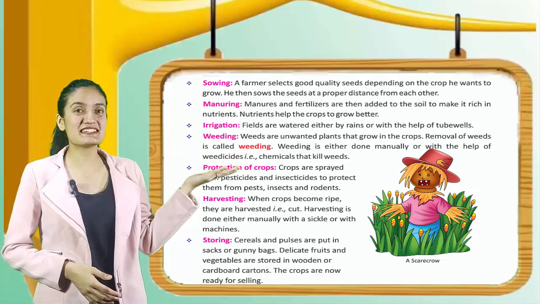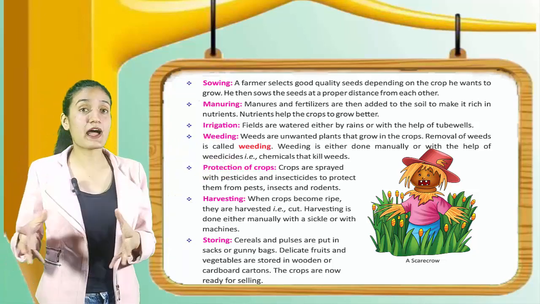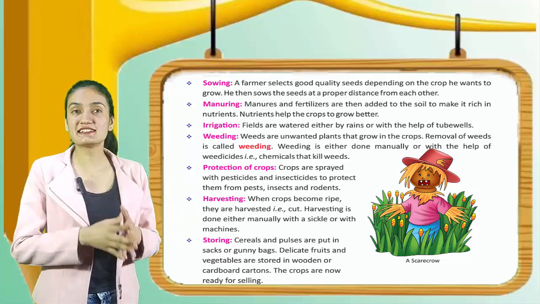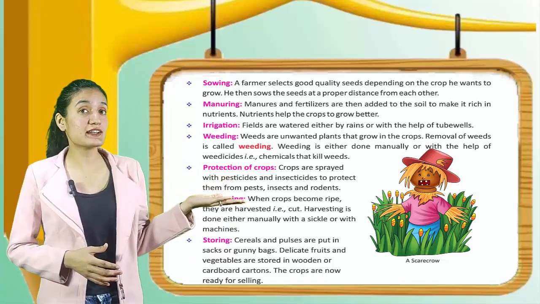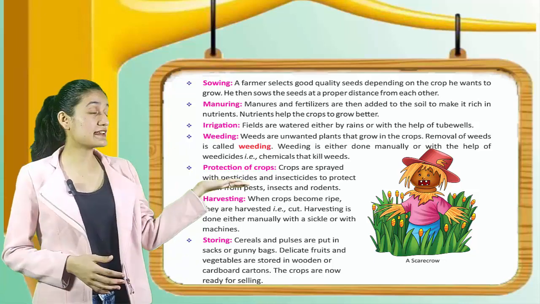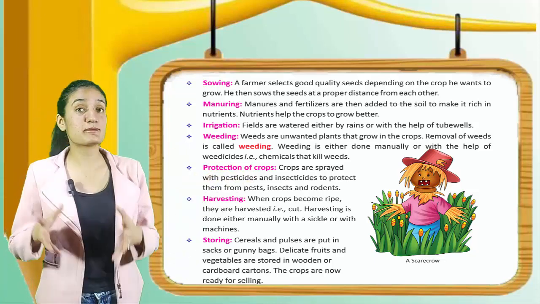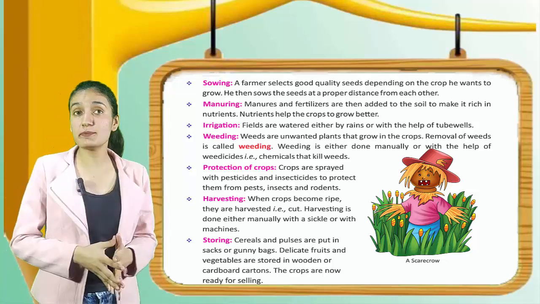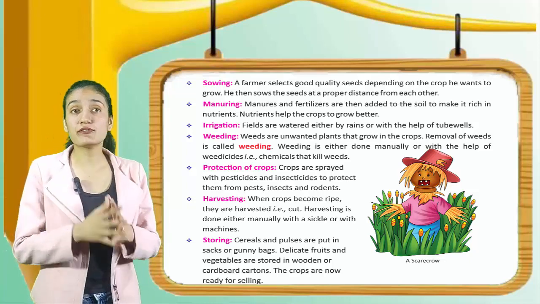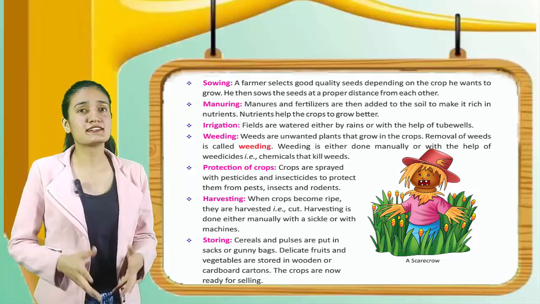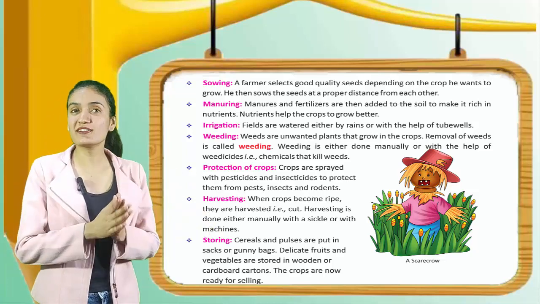Next is harvesting. When crops become ripe, they are harvested, that is cut. Harvesting is done either manually with a sickle or with machines. Next and the last step is storing. Cereals and pulses are put in sacks or gunny bags. Delicate fruits and vegetables are stored in wooden or cardboard cartons. The crops are now ready for selling.